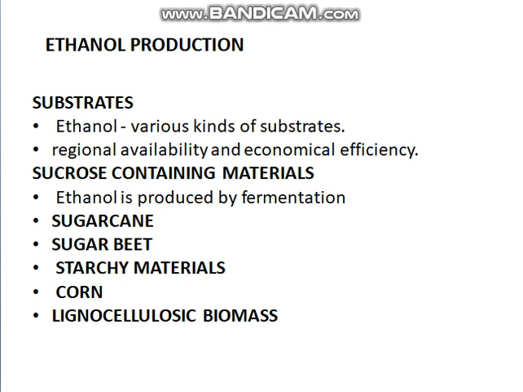Then in some countries, they also use corn as a substrate. Mainly in the USA, the world's biggest corn producer, corn is used as a major substrate for the production of ethanol. And lastly, lignocellulosic biomass. Examples of lignocellulosic materials are wheat husk, wheat bran, maize silage, etc.